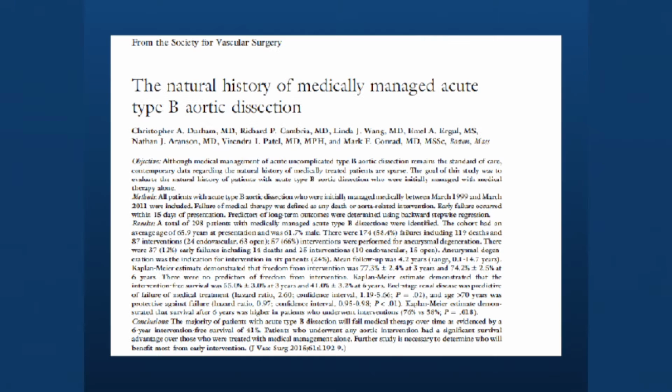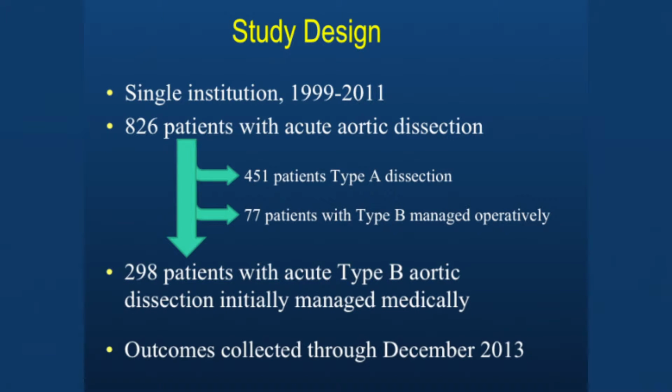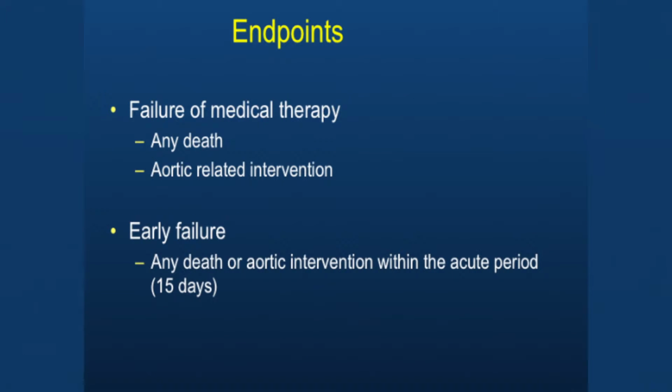And so next, we did a series of natural history studies. One is published, one isn't. This is the one that's published. And go to the next one. And so what we did is looked at 826 patients with acute aortic dissection, excluded the type A's and anybody who was managed operatively initially. So you have 298 patients with type B dissections that were managed medically, and we looked at the outcomes through December of 2013. Next. And we looked at endpoints of failure of medical therapy, which was death, or any related intervention. Next. And so here, this is our long-term outcomes.